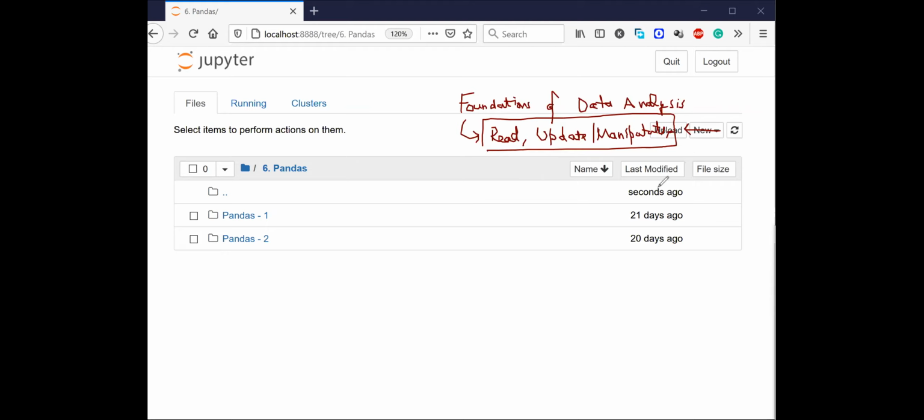And how do we do that? In order to do all these things, we need something called pandas. We need a library, a module called pandas. So today we are going to look into how to do these things.